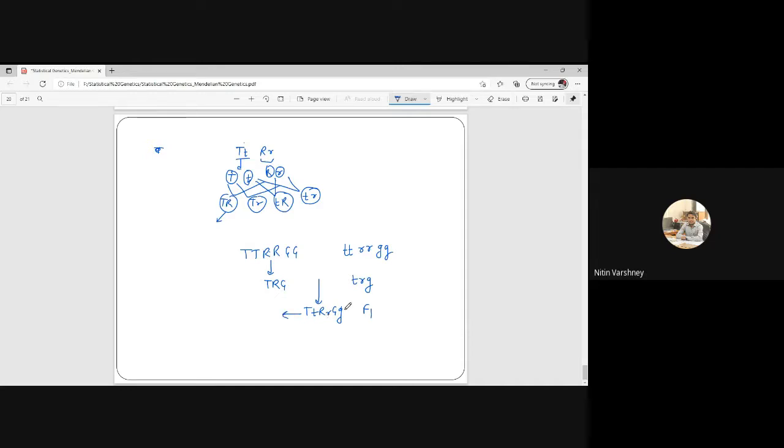How many types of gametes will be there and how to make this? So this is the method, the tree method. T, R, G, similarly I will write here capital R, small r, capital G, small g.